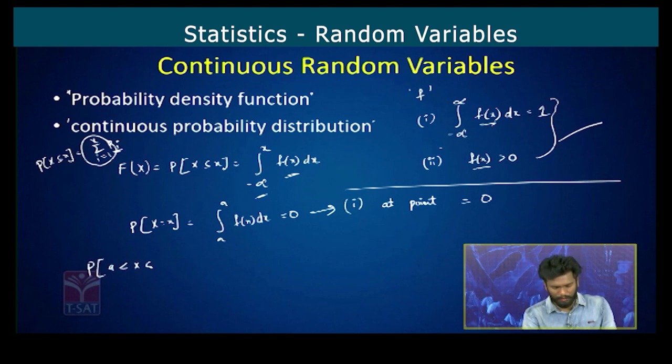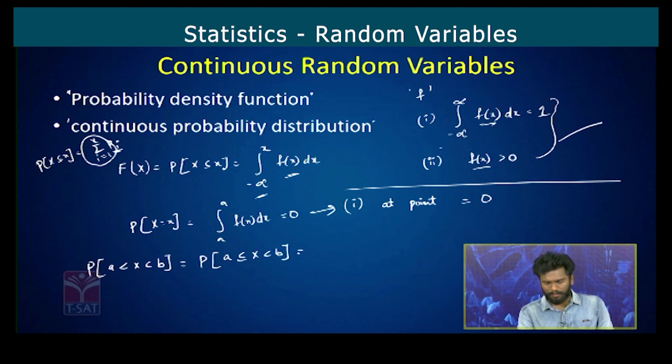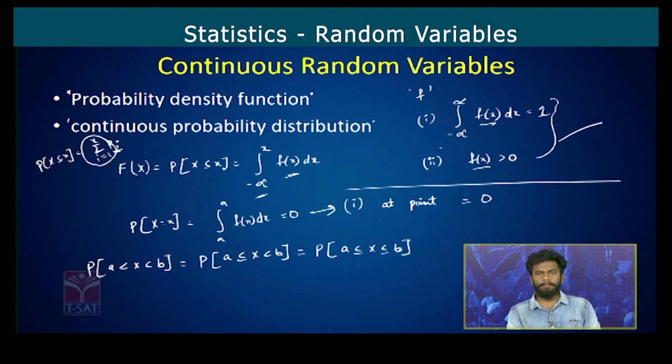Similarly, P of a less than or equal to x less than or equal to b will be equal to P of a less than x less than b, because the probability at any single point is equal to 0. It doesn't matter whether you keep the equality sign or not, and it is given by the integral from a to b of f of x dx.